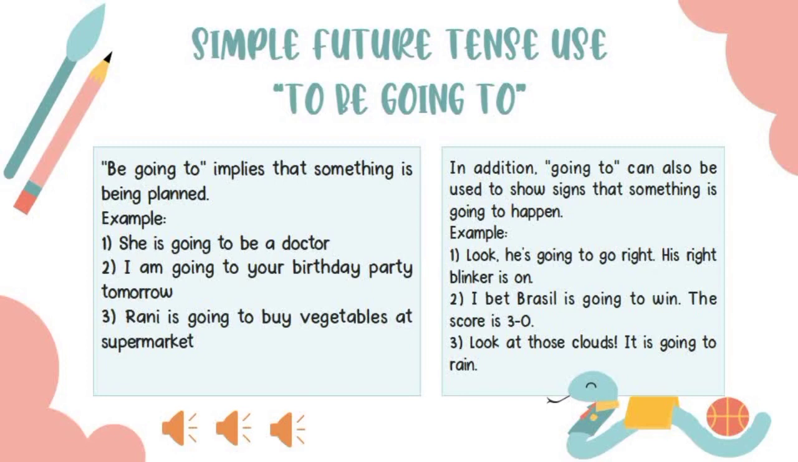In addition, going to can also be used to show a sign that something is going to happen. Example: look, he's going to go right. His right blinker is on. I bet Brazil is going to win. The score is 3-0. Look at the clouds. It is going to rain.